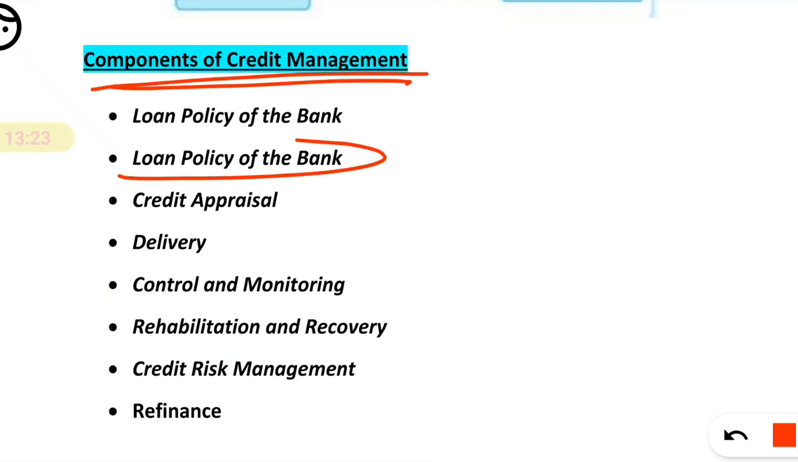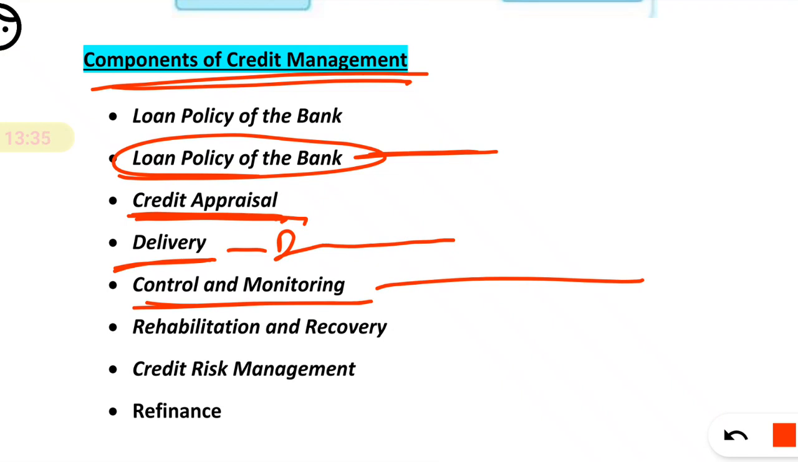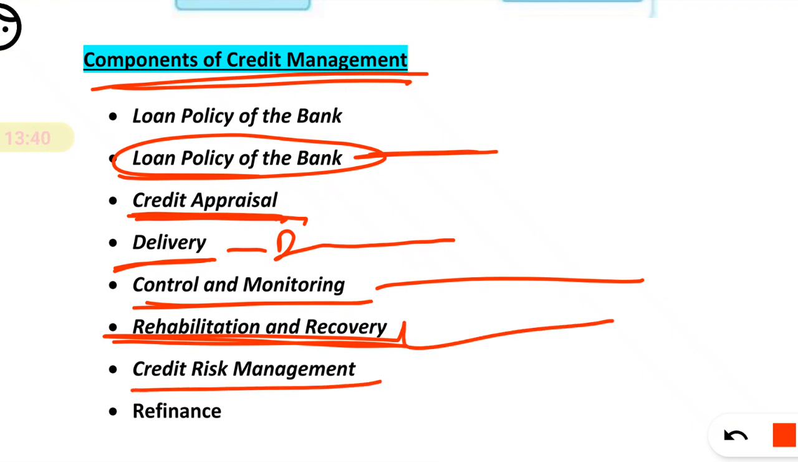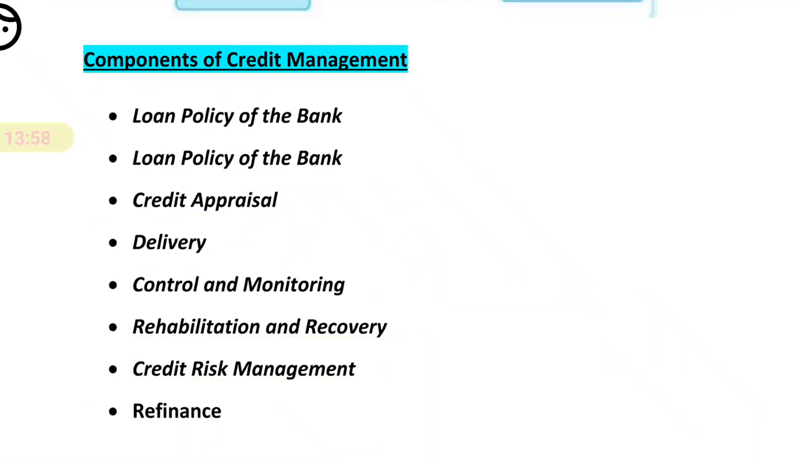First, the board of directors will have some loan policy, and if a customer approaches, there should be credit appraisal. Then credit delivery means basically disbursement, then controlling and monitoring of that loan. Then if the loan is not repaid by the customer, there should be rehabilitation and recovery. Then if there is a risk, we have to do the credit risk management procedure, and in the last we can have the refinance also from NABARD, RBI, CDB, right? So these are the basic components of credit management that we will discuss one by one.